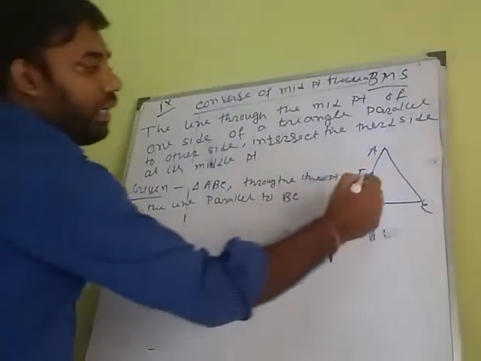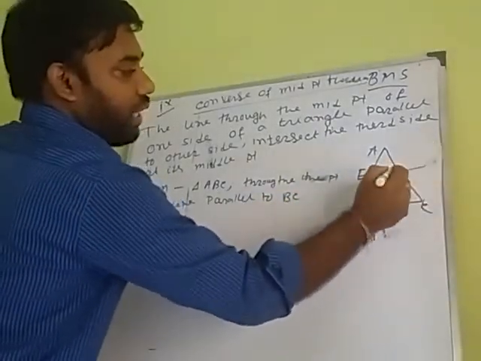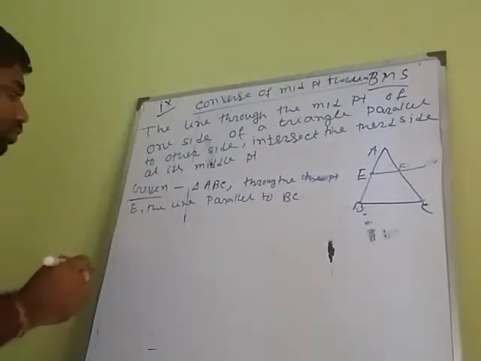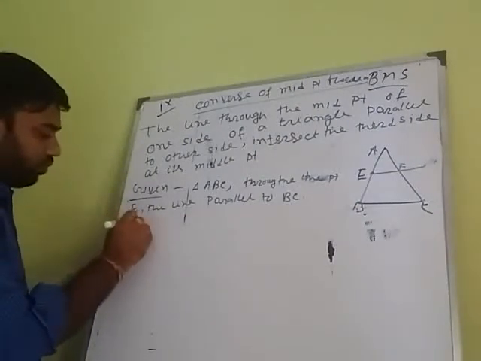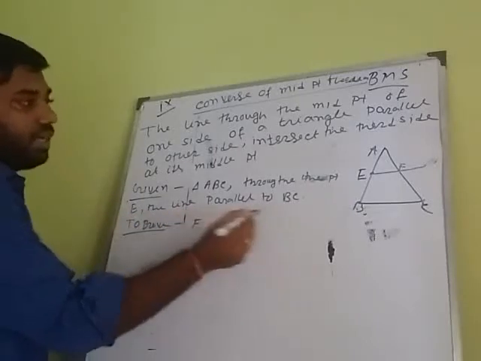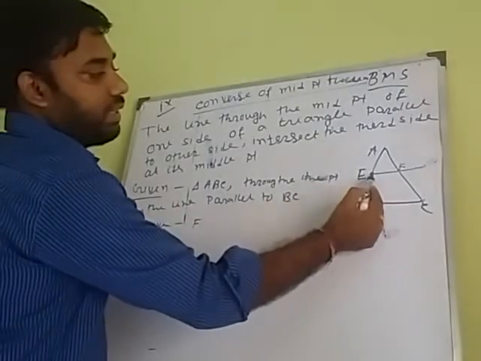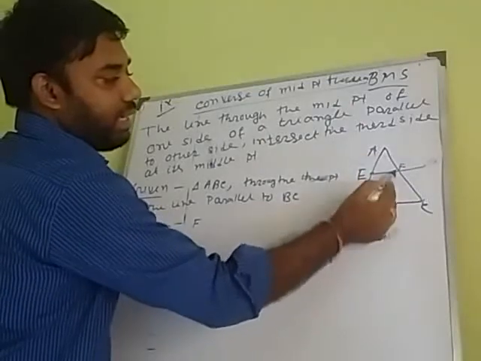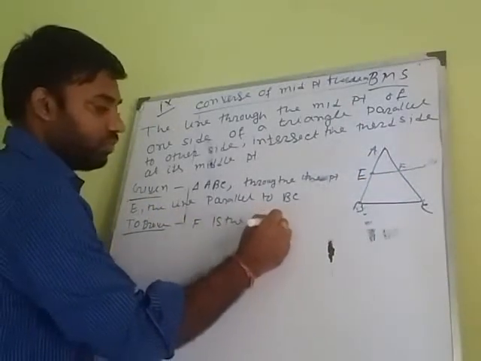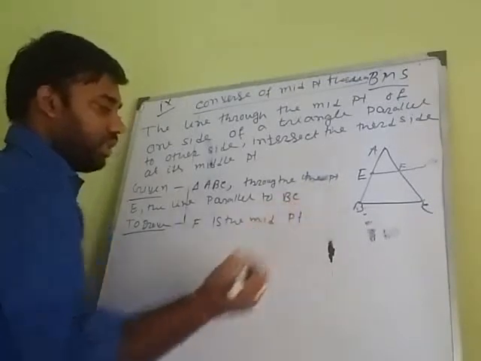This line intersects AC at F. To prove: F is the midpoint of AC.